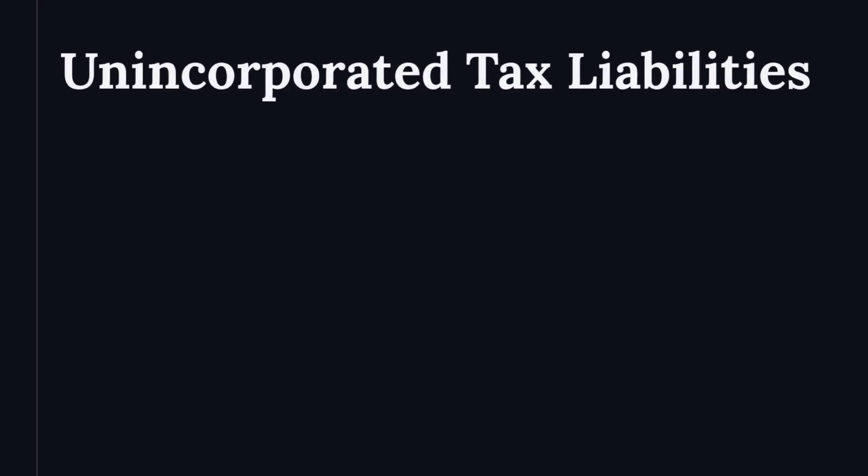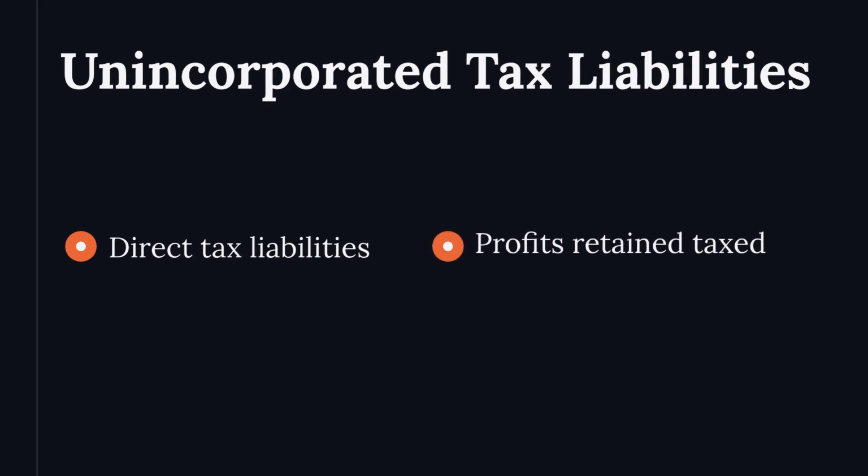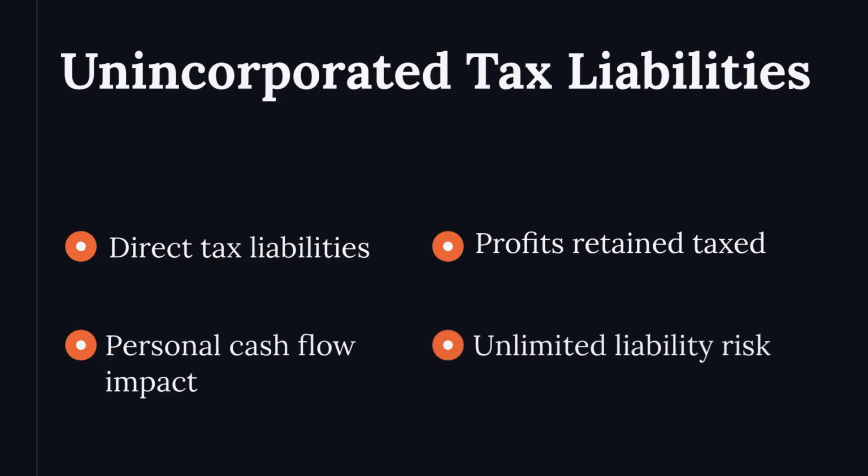Unincorporated owners face direct tax liabilities. Tax is due even if profits are retained. Personal cash flow must cover business taxes. Unlimited liability increases financial risk. Rising profits can lead to inefficient tax outcomes.